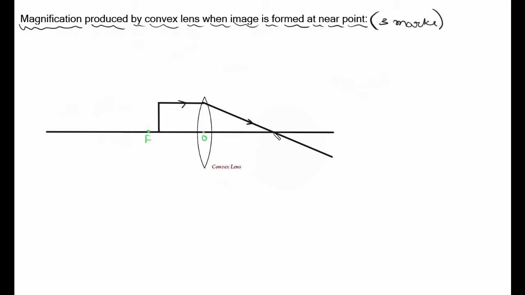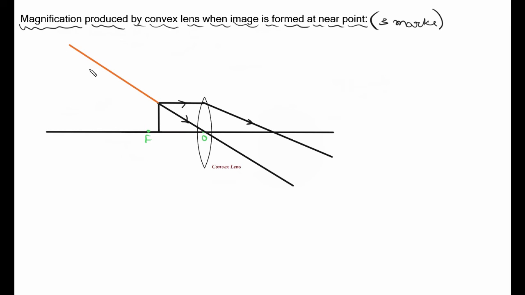Okay, this is another focal point of this lens. And another ray I'll use is passing through the optical center and it retraces, which means without deviation it keeps going forward. Fine. How do erect images form? By extending these refracted rays backwards. Alright. So I'll extend this ray backwards.